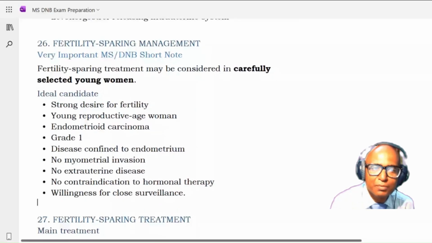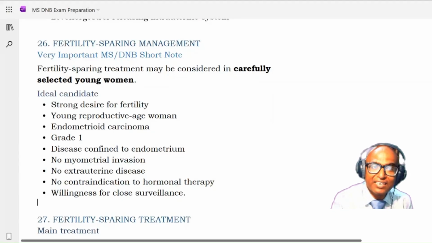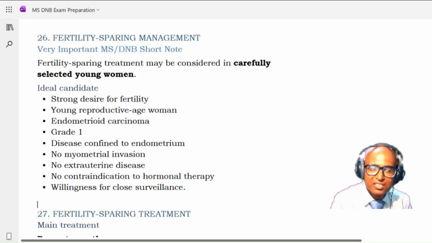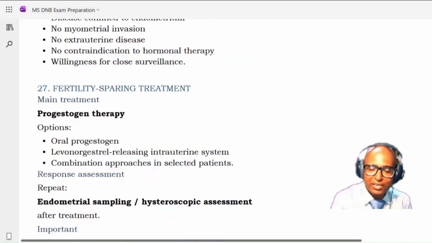Now coming to the fertility sparing management. Fertility sparing treatment may be considered in carefully selected patients. The ideal candidate for fertility sparing surgery is one who has a strong desire for fertility, is in the young reproductive age group, and has endometrial carcinoma which is grade 1, with disease confined to the endometrium, no myometrial involvement, no extrauterine disease, that is no ovarian involvement also, no contraindications to hormonal therapy, and is willing for close surveillance. So these are the indications for fertility sparing surgery.